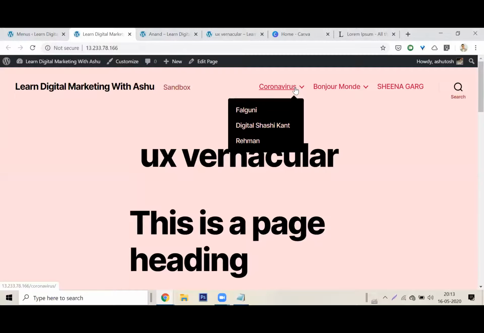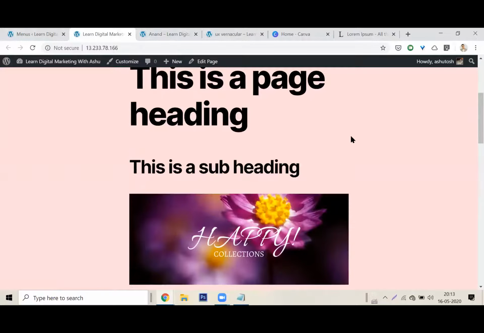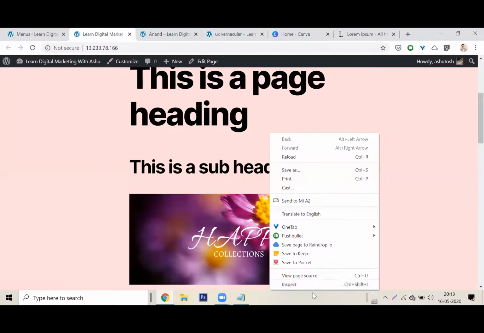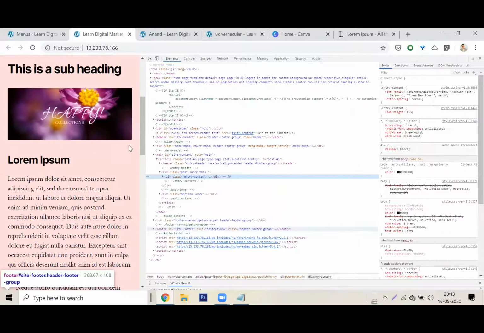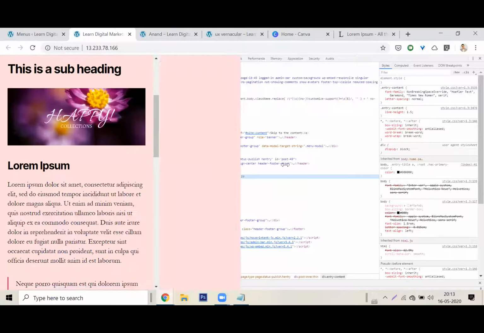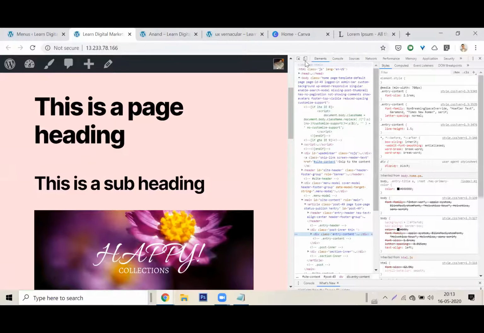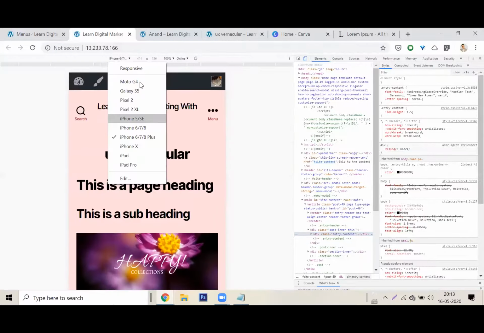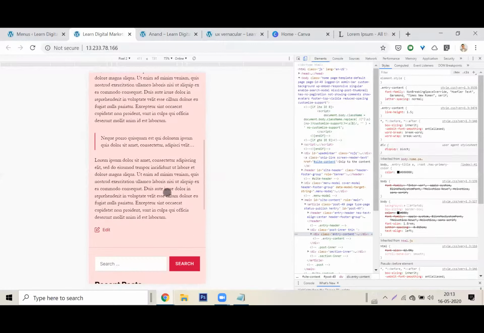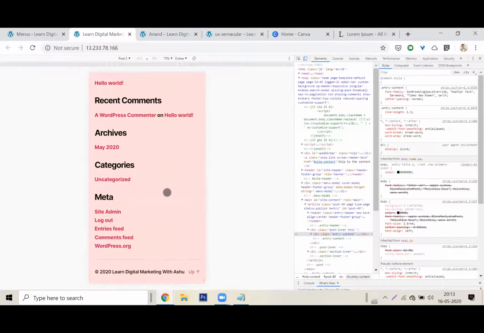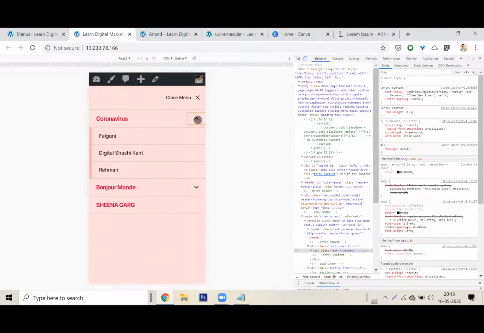Any doubts so far? It looks like a website, right? Let me show you the mobile version of this. Okay, so this is mobile. I'll click on mobile and I want to see what this will look like on, let's say, a Pixel 2. Look at this. Awesome. Shashi, it's responsive. Right? Yes, sir. It's responsive. Click on menu. Here we go. Easy, right?